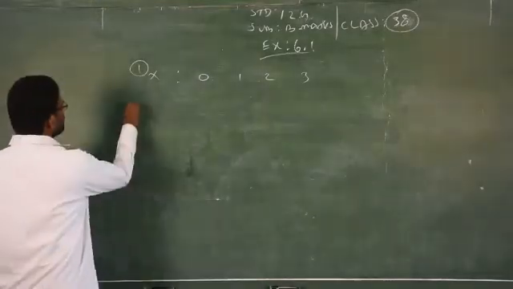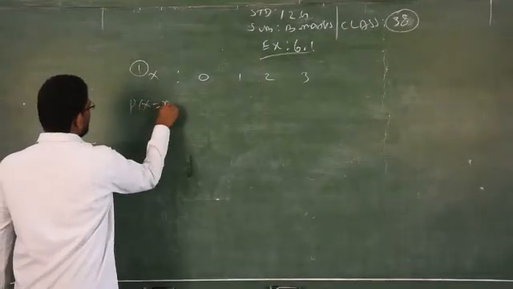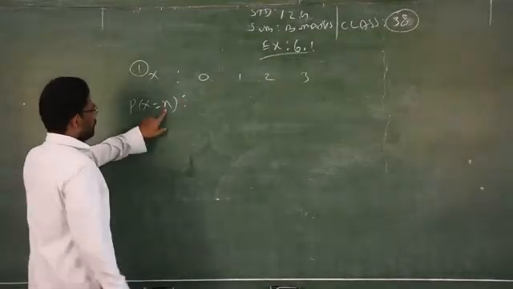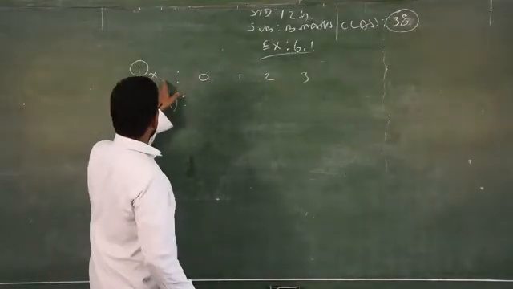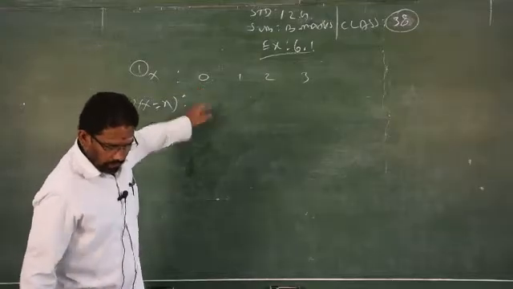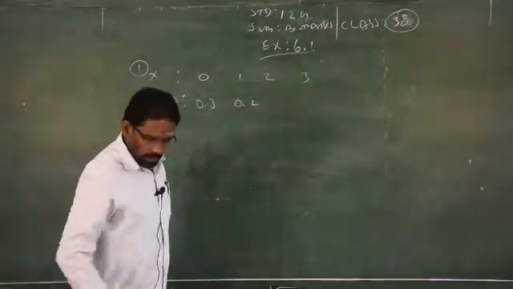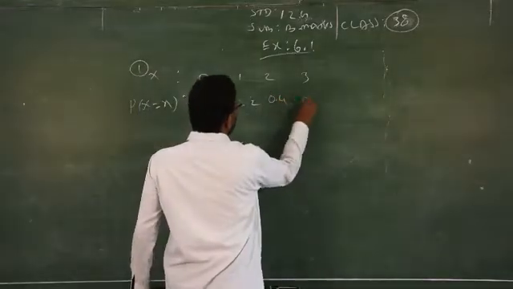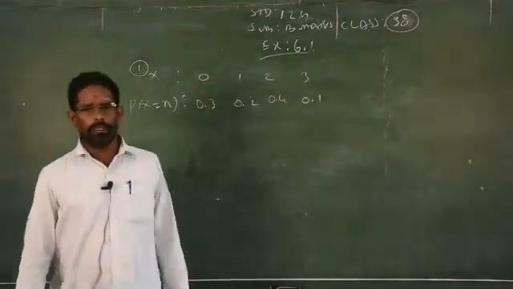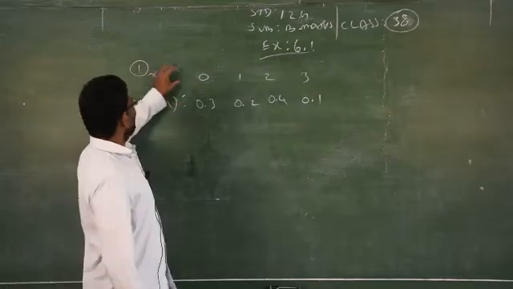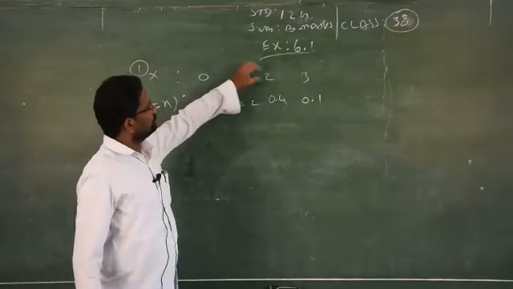The probability of the discrete variable is assigned to the small letter x. The values taken by the random variable x equal to 0, 1, 2, 3 have probabilities 0.3, 0.2, 0.4, 0.1.